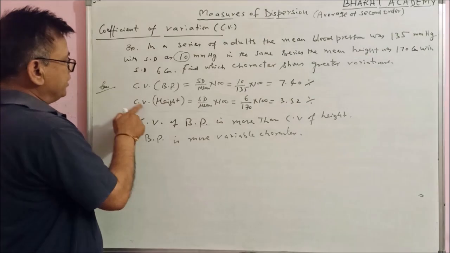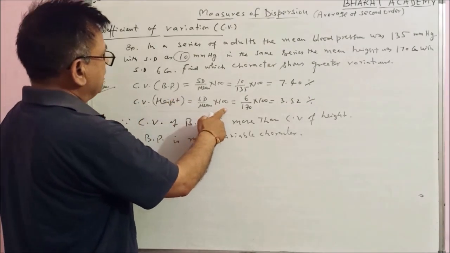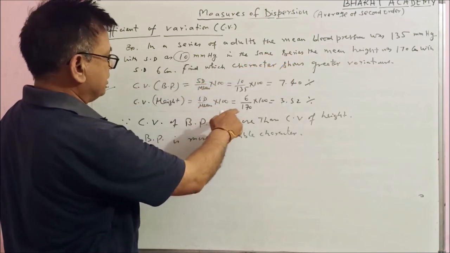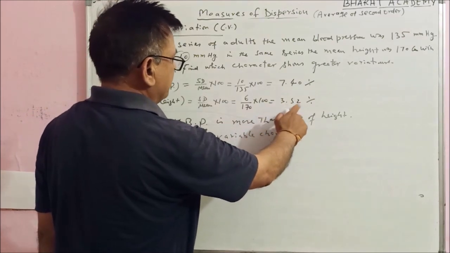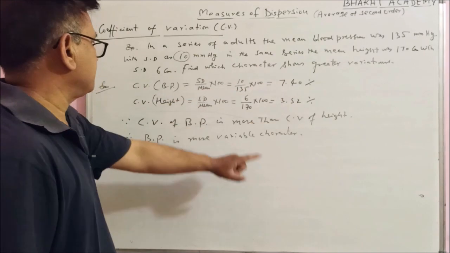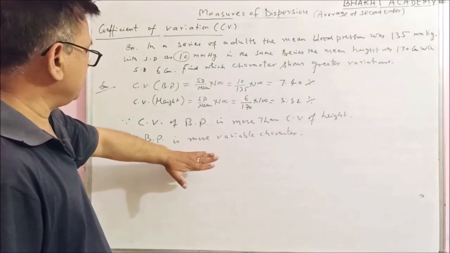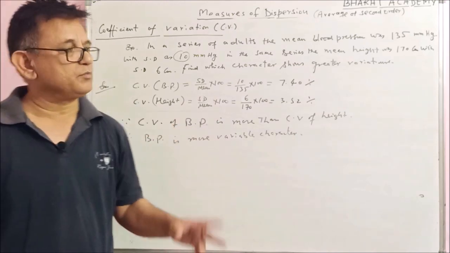Now the coefficient of variance for the height is SD upon mean into 100. Here SD is 6, mean is 170. 6 upon 170 into 100 is 3.52%. It's quite obvious that CV of blood pressure is more than CV of height. It means blood pressure is the more variable character between these two.